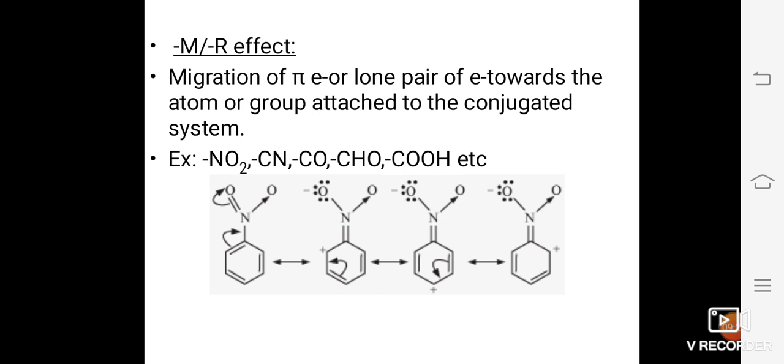More specifically, it is meta-dinitrobenzene. So only the meta positions are open for the attack of the reagent.